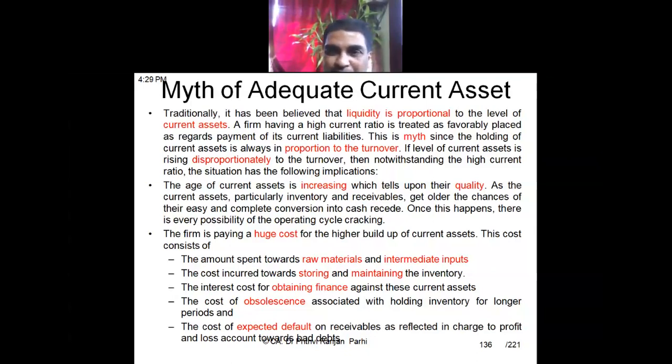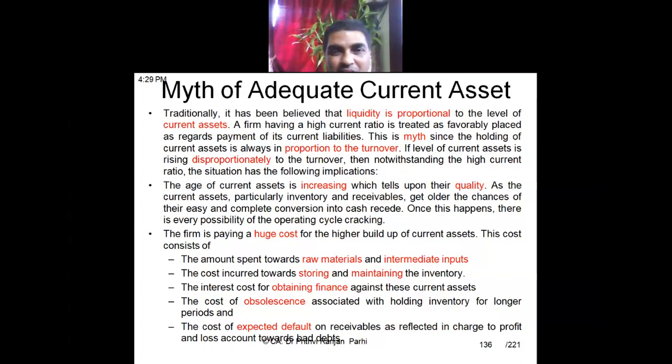Or if you see from the financial statement, if for instance current asset is increasing, for example, let us say debtors is increasing. So we have to see what is the quality of debtors. Maybe it is increasing because some of the debtors are old, because the age of the debtors is increasing. When debtors become older, it affects the quality of debtors. So current asset size is increasing, but quality is deteriorating. That aspect has to be seen. So point here is that current asset has to be maintained in the right proportion. It should not be maintained in a disproportionate manner.